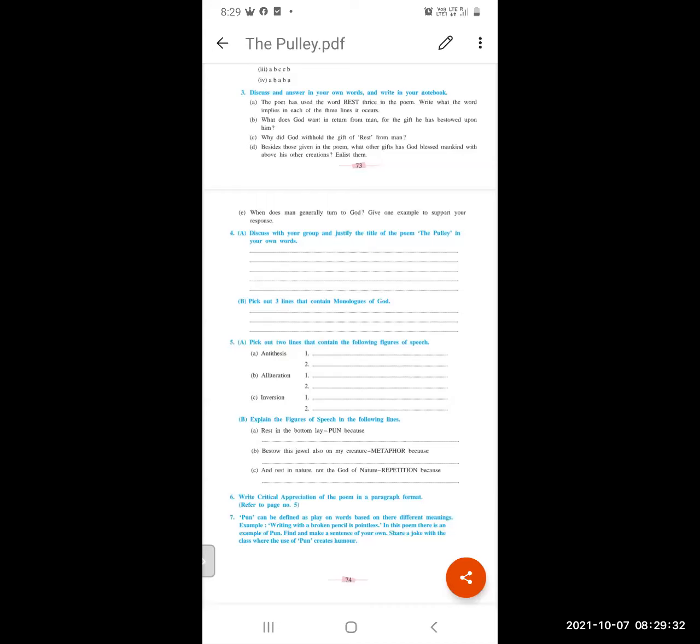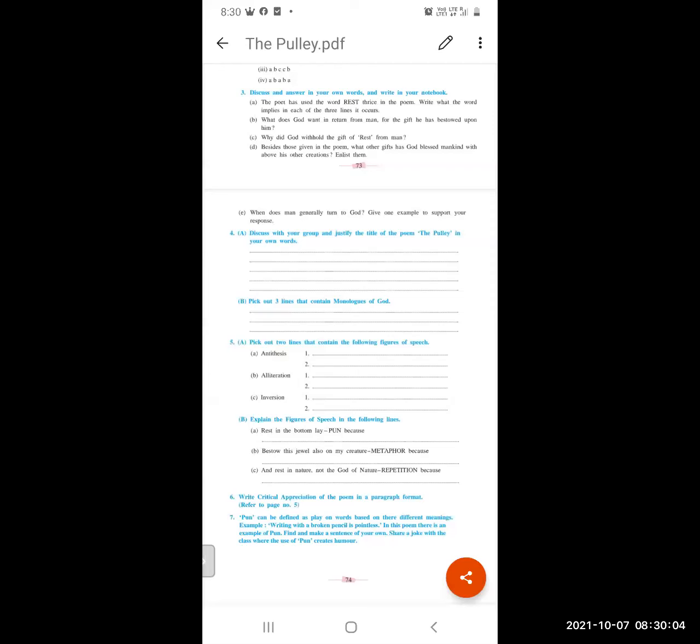Fifth question B: explain the figures of speech in the following lines. Rest in the bottom lay: pun, because the word rest has 2 meanings, the last one remaining, and a quality that helps us to stop doing something and to relax.